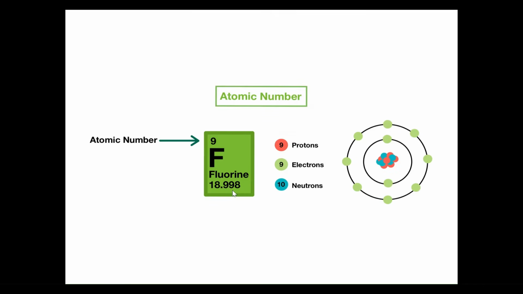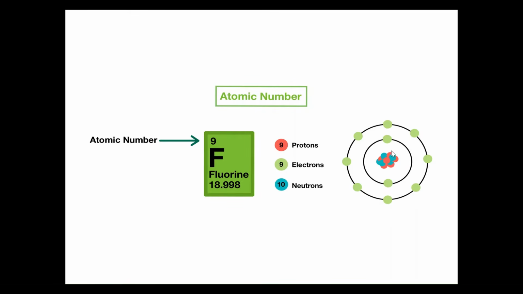Here's another example. The atomic number, which is the number at the very top, tells us how many protons are, if we were to draw out fluorine, inside that atom, and that can be translated to what is off to the right. Here we have a fluorine atom. We have the electrons on the outside, which there are 9, and we have the nucleus that has protons and neutrons.